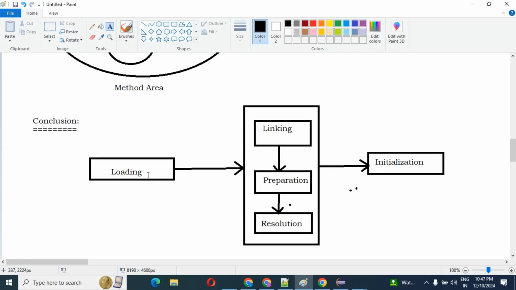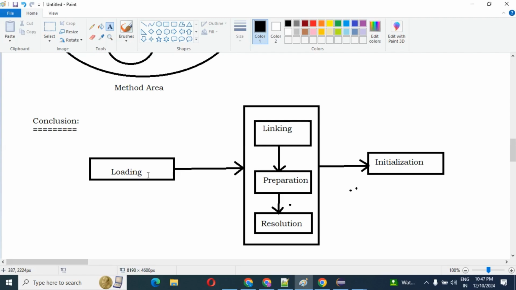First is loading. Loading means, whenever you execute any Java class, you get one .class file, which is saved on our hard disk in any drive, C drive, D drive.